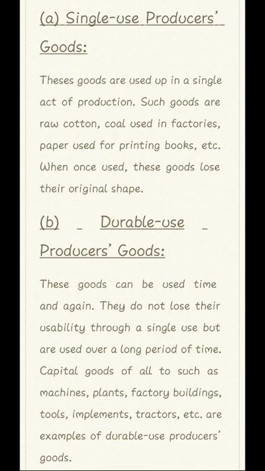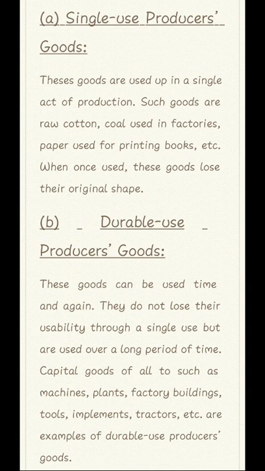The second one is durable producer goods, meaning plant, machinery, factory building. These goods are durable; we use them many times in our production of goods.